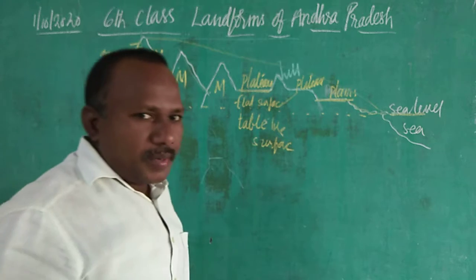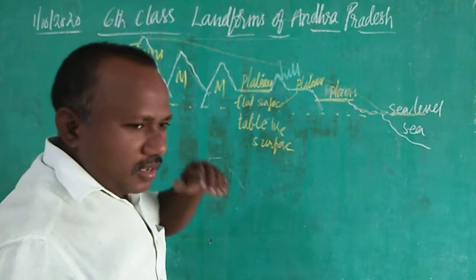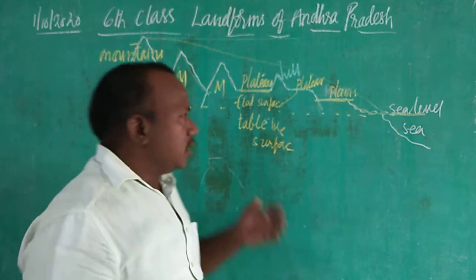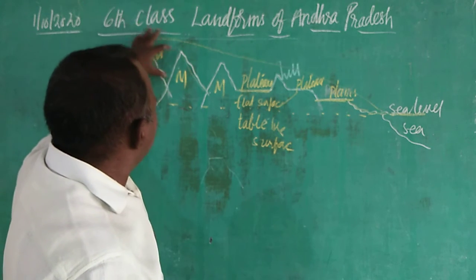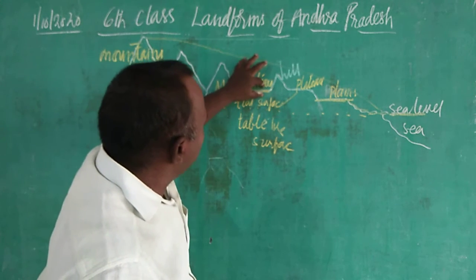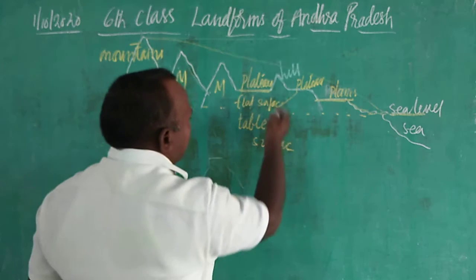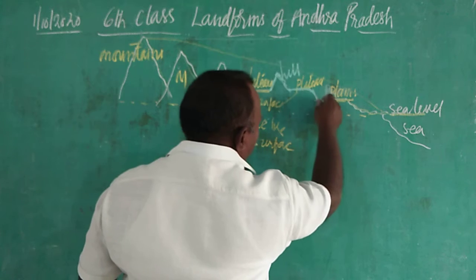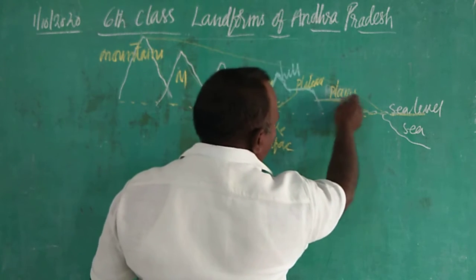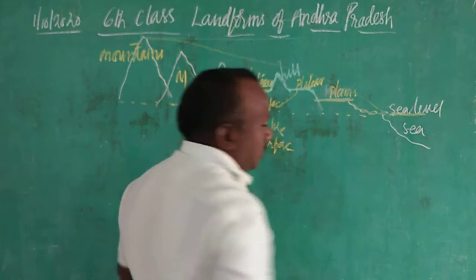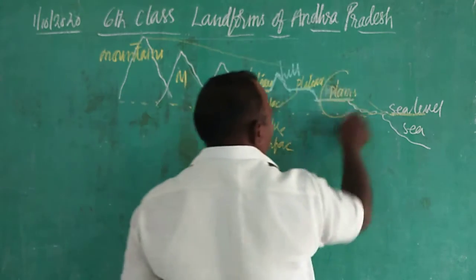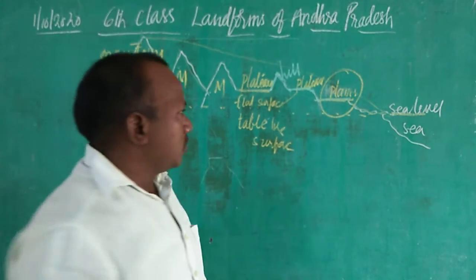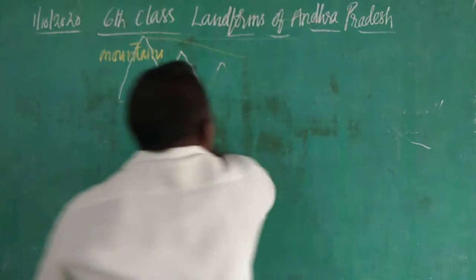Okay, so my topic today is here, children, plains. To give you clarity, as I said, these are mountains, and here you have the plateau. Again you have the hill here. Again a flat-like surface, and then coming down, these are called plains, and then sea level. So my topic today is this, children, plains. What are plains? Now let's go back to what are plains.